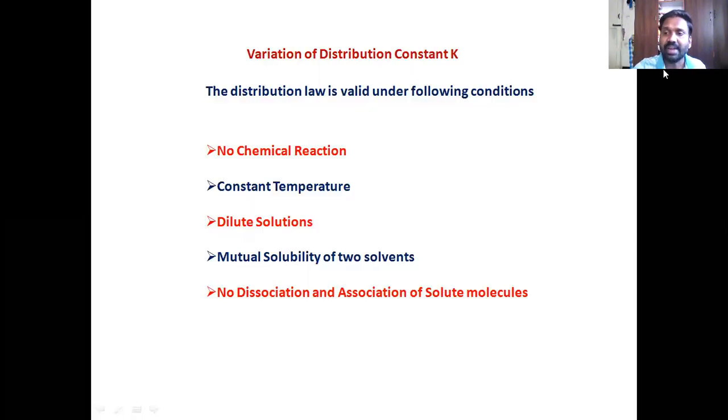Before ending this, a quick revision of the things we discussed. First, we took up the variation of CST of partially miscible liquids in the presence of an impurity, for example sodium chloride in the water-phenol system. What is the conclusion? The presence of an impurity increases the CST of the system in direct proportion.